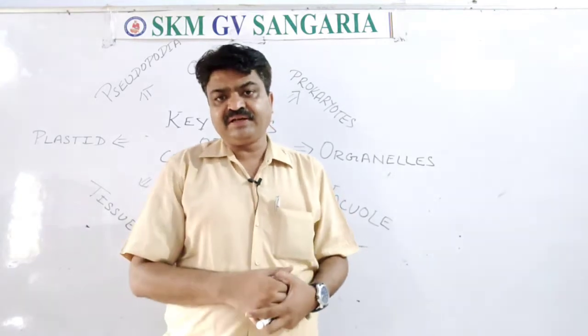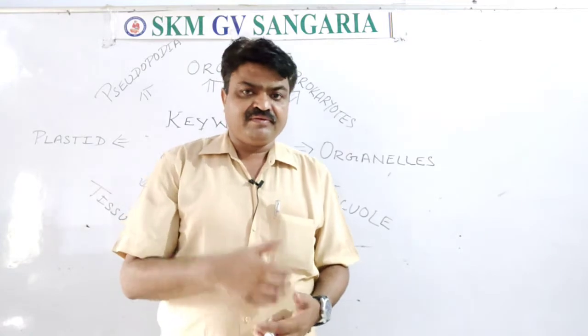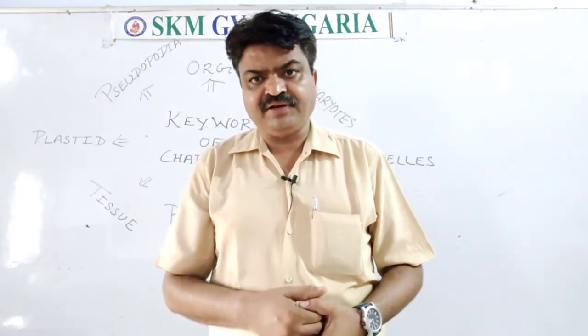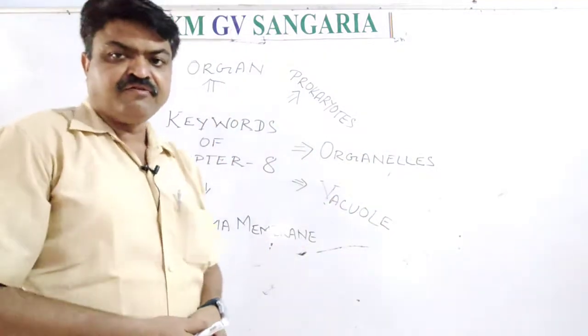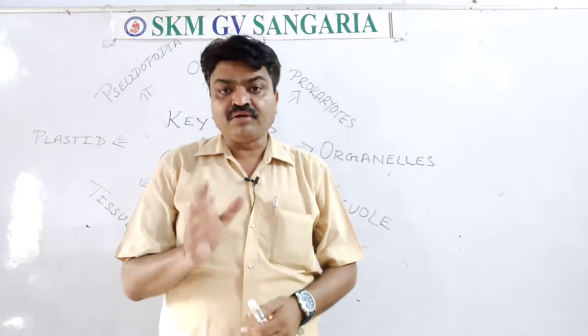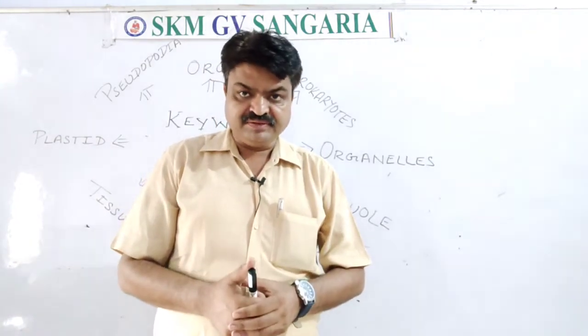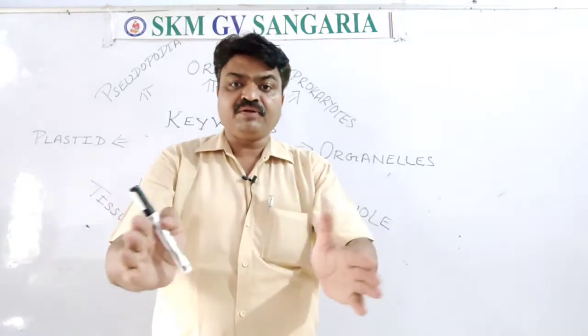As we are discussing the keywords, student, there are some keywords we will discuss today. The first keyword of chapter 8 is organ. Now what is an organ? An organ is a group of tissues that perform a particular function.